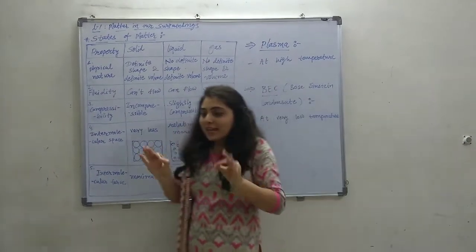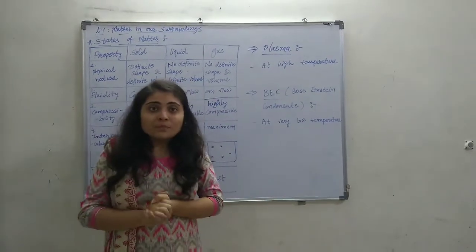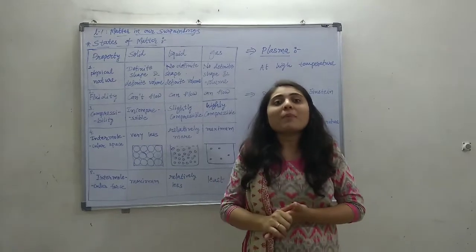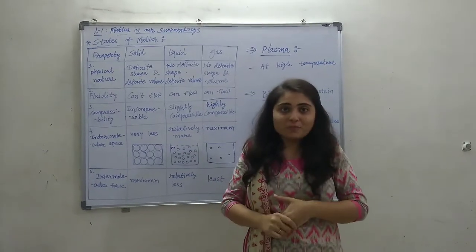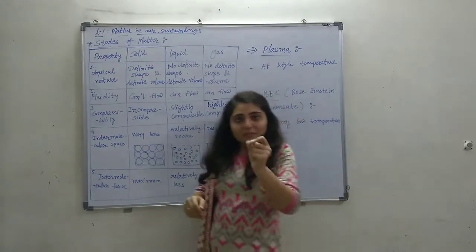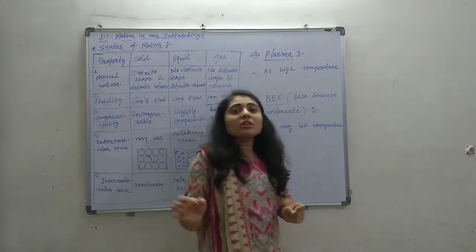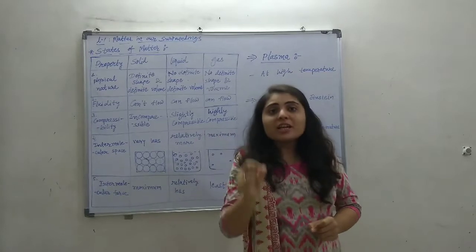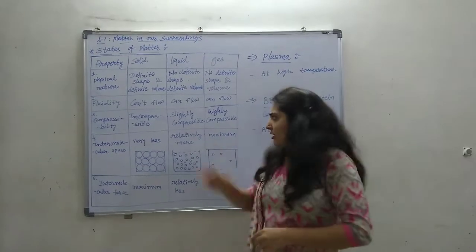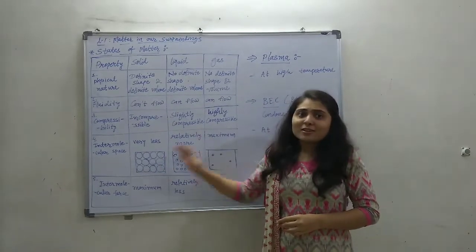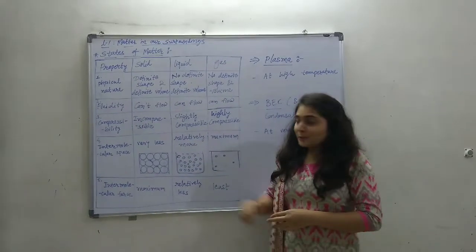Here we classify matter based on the variation in the characteristics of particles. If the particle characteristic changes, the state changes.